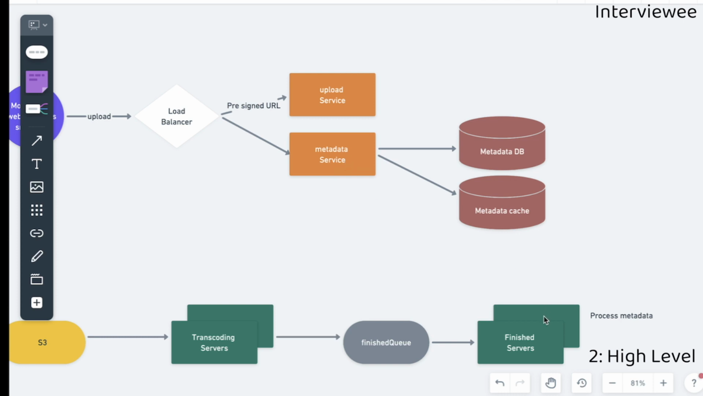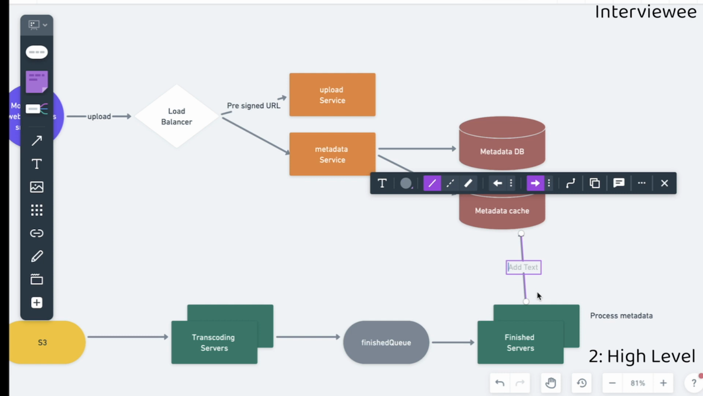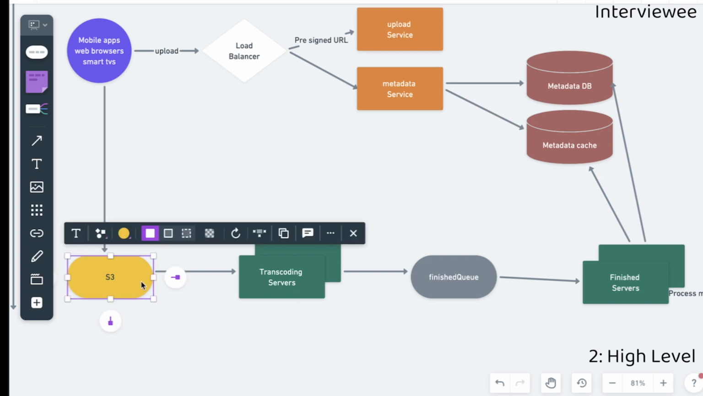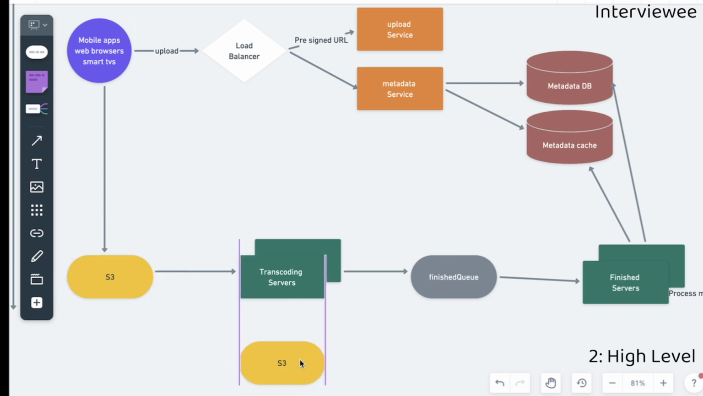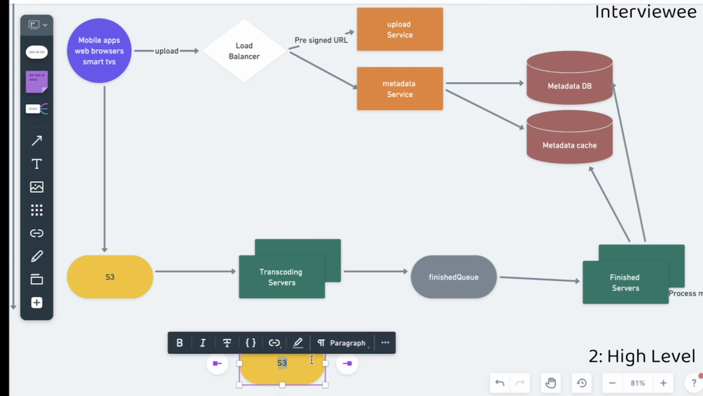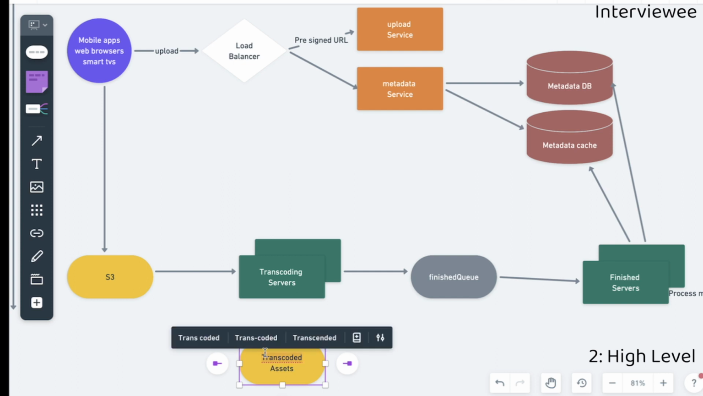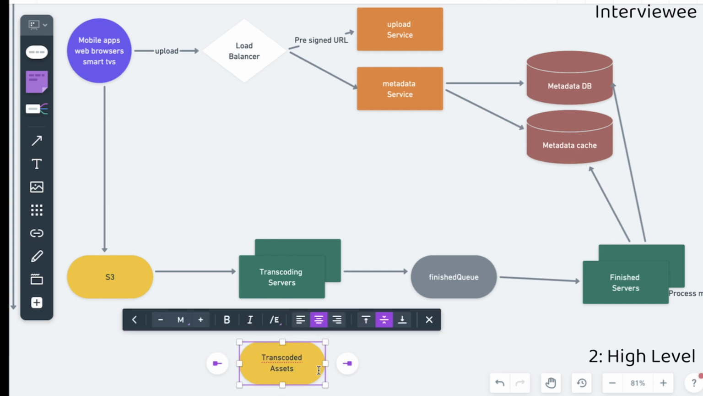However, from this metadata process, we need to extract information related specifically to the video, but we are also going to use these metadata databases that we have here. And we might need to do the final step, which is storing everything from the transcoding service. We are going to need another S3 object storage to put the transcoded videos here, transcoded assets. So it could be anything, different resolutions of the video, screenshots, things like that.